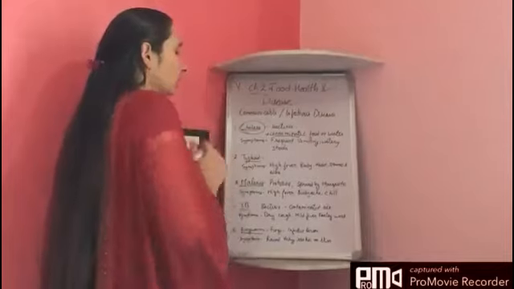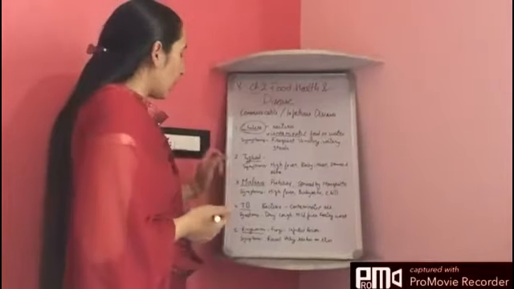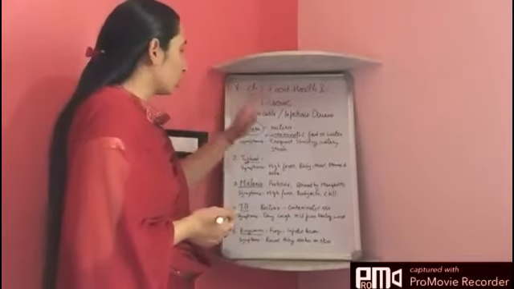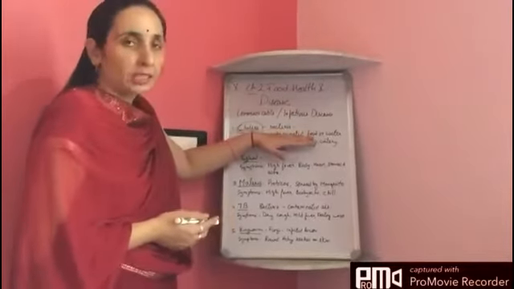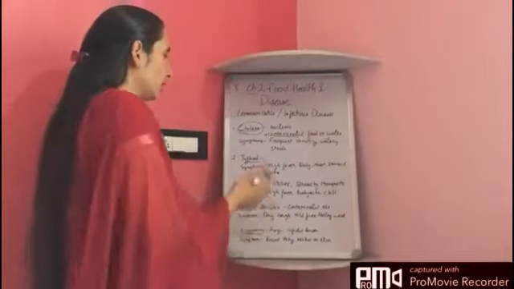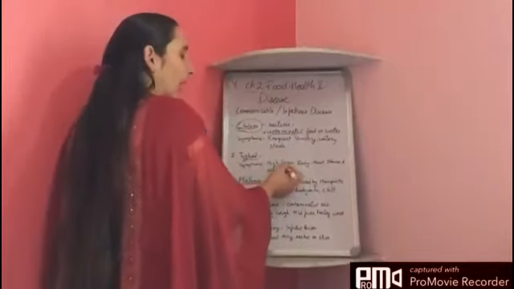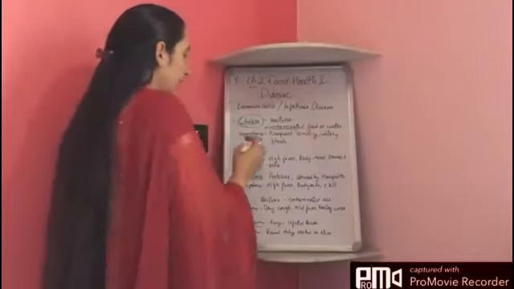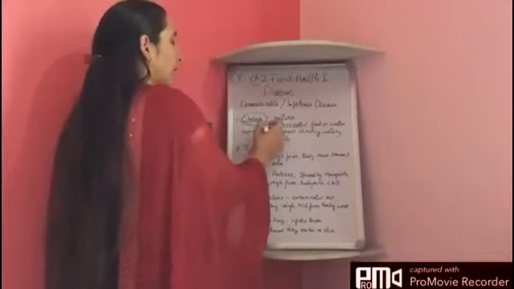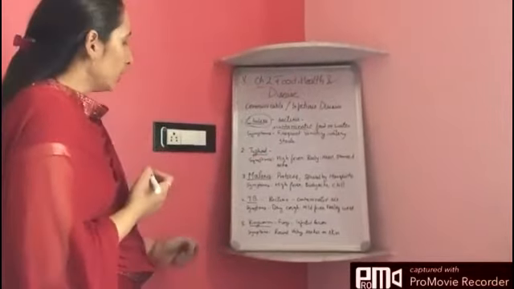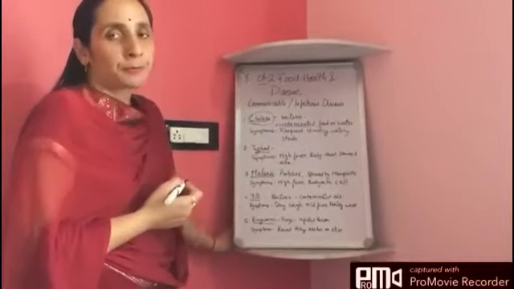Another disease is typhoid. Now, typhoid is also caused by bacteria and it is spread by eating contaminated food and water. Symptoms of typhoid are high fever, body, head or stomach aches, and it can be prevented by avoiding contaminated food and water. The third one is malaria.